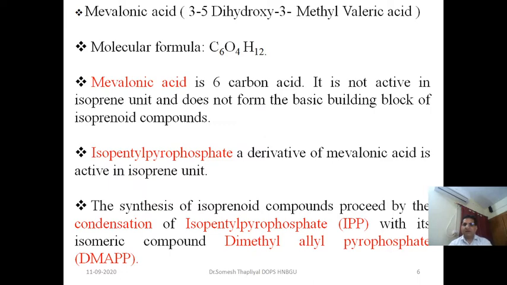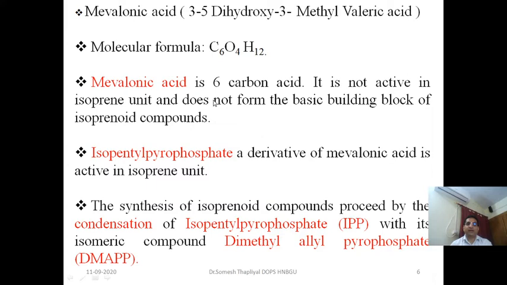In previous slides we were saying that the acetate mevalonate pathway is useful for isoprenoid compounds which contain the isoprene unit, and that unit acts as the precursor for the biogenesis of various secondary metabolites. But in the case of mevalonic acid, the total number of carbon atoms is 6.